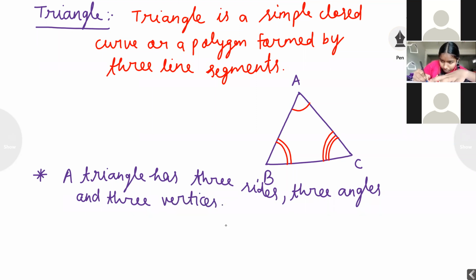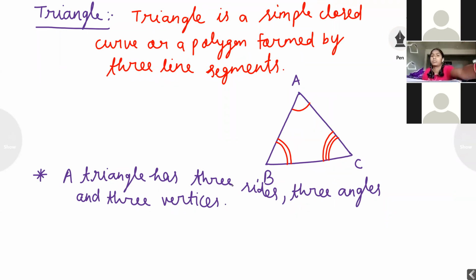Vertex is the singular, vertices is the plural. A triangle has three sides, three angles, and three vertices.